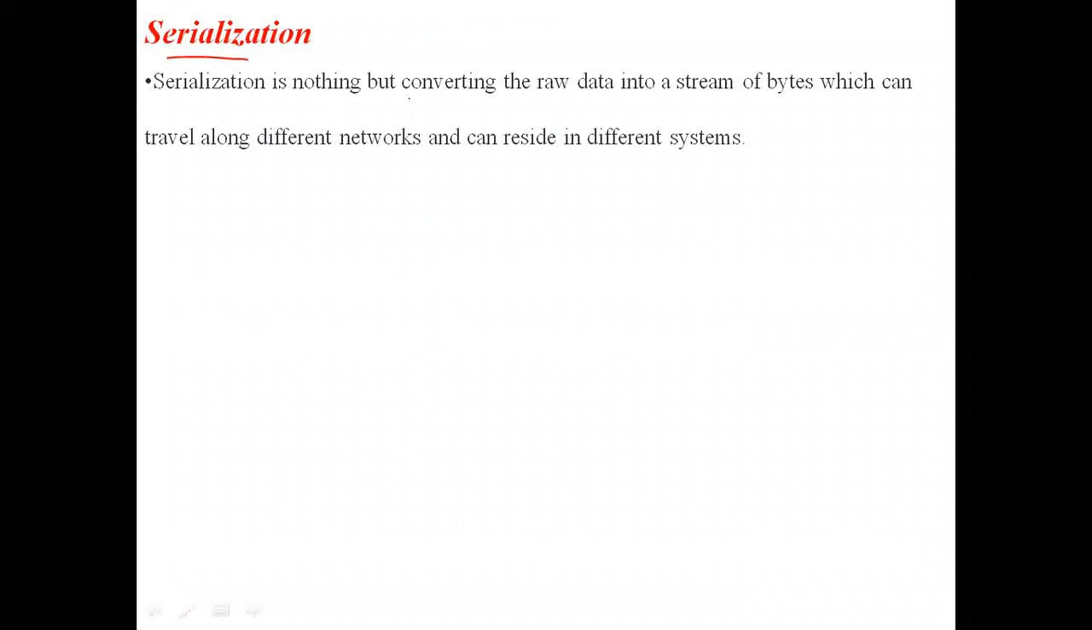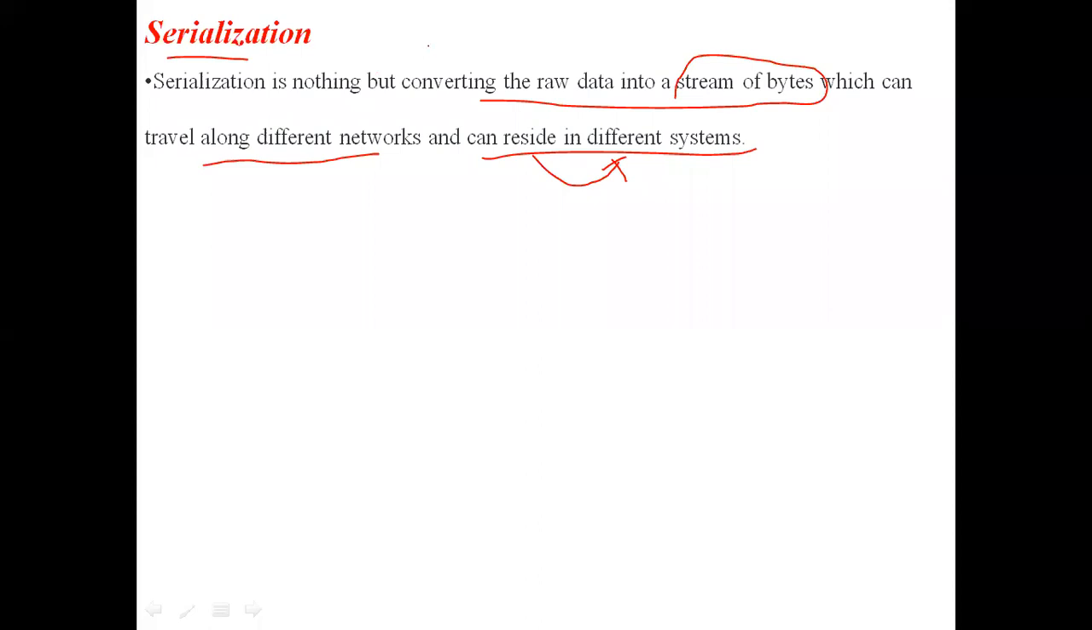Generally, serialization means nothing but converting raw data into byte streams. Streams of bytes are byte streams. The process of converting raw data into byte streams, which can travel along different networks or be stored in different file systems, is called serialization.